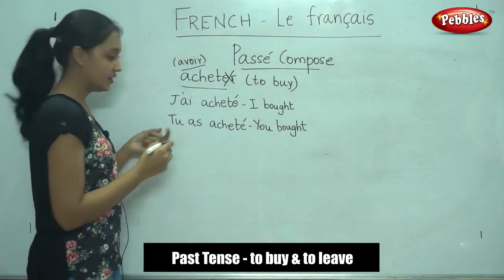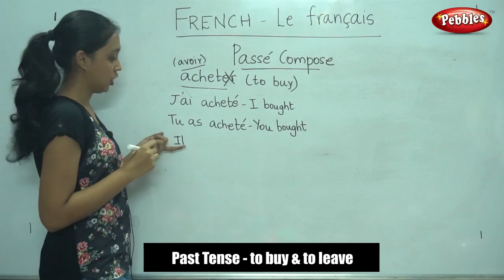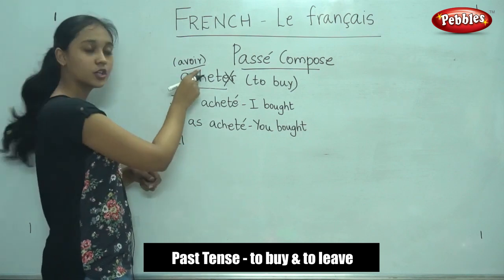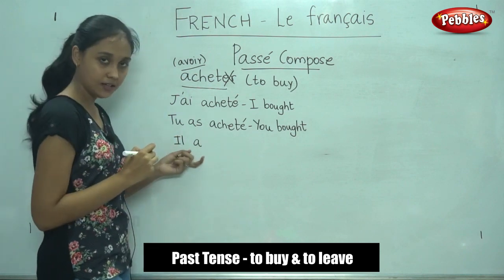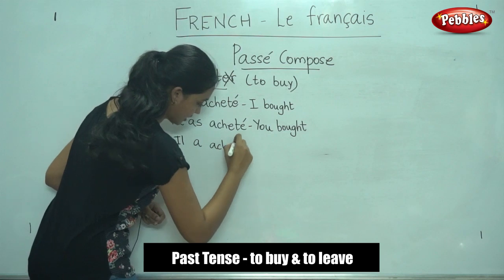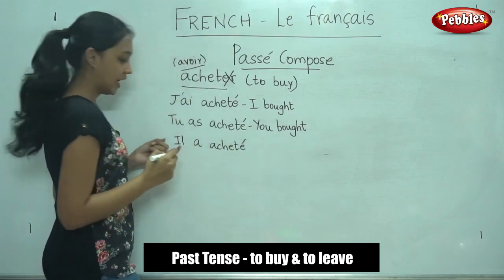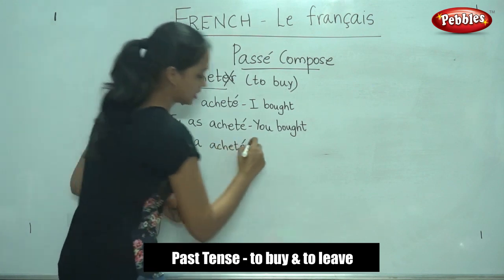So now shall we write for the next subject pronoun? For il, what is the avoir conjugation? It is a. Il a, and you will write the past participle, which is acheté. He bought.